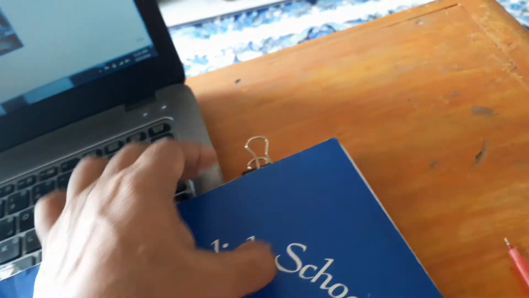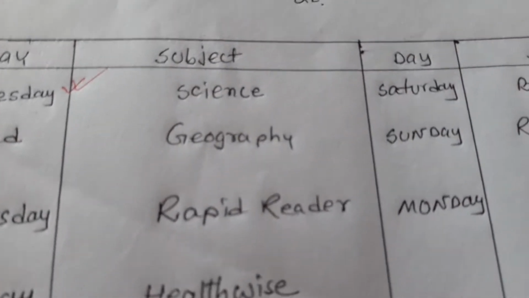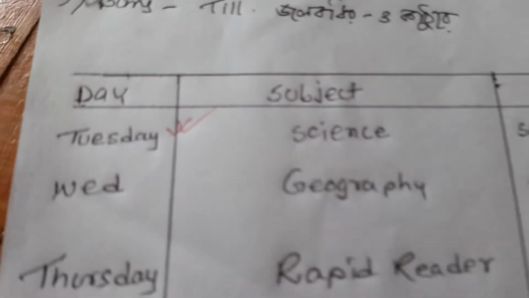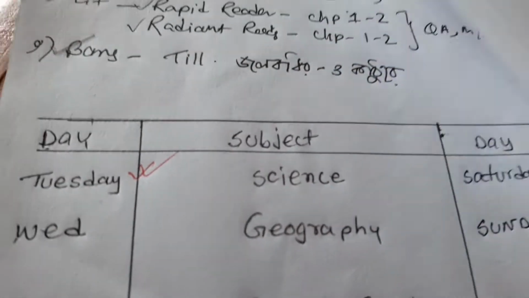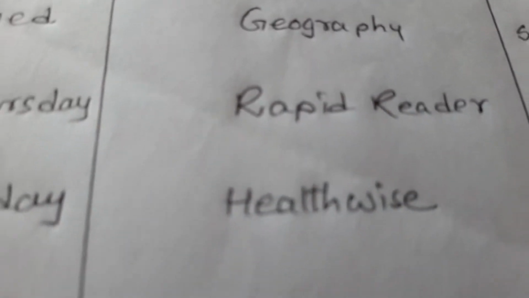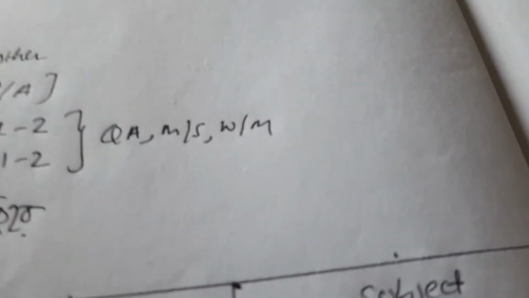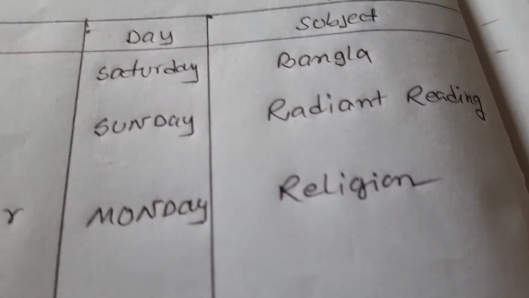Yesterday I made one routine for you and I showed you in my science class that this is the way I will take your class. Tuesday science, Wednesday, yesterday, means geography, Thursday rapid reader, Friday health wise, Saturday Bangla, Sunday radiant reading and Monday religion. So today is my class of geography.